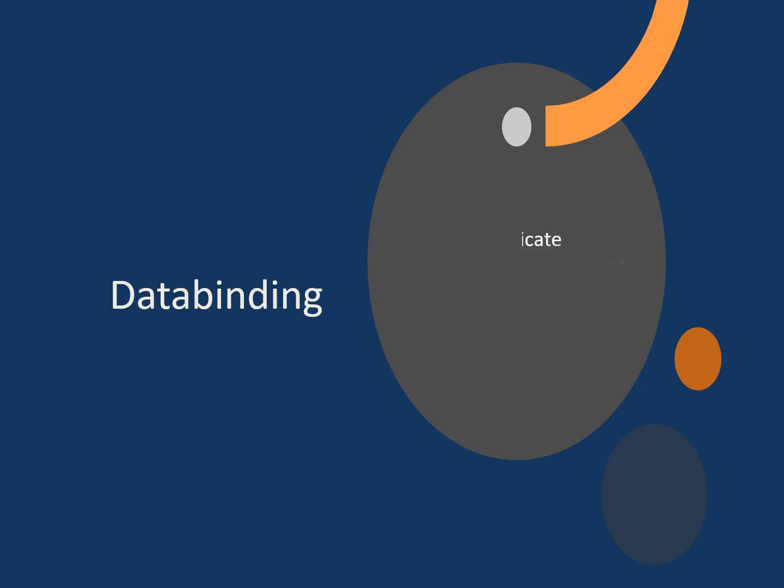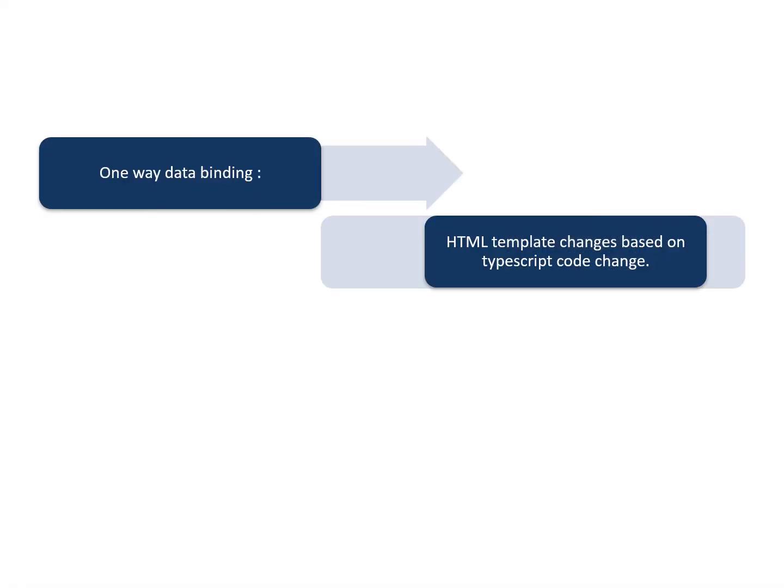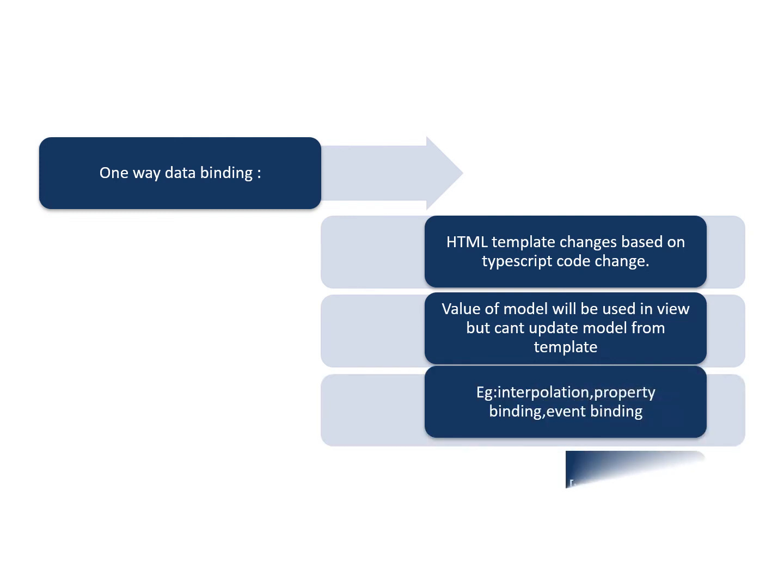Let's get into data binding. It is a term that is commonly used in AngularJS as well as in Angular. It helps to communicate between the component and the template, that is DOM. There are two types of data binding, one-way data binding and two-way data binding. One-way data binding, as the name indicates, only one-way communication is possible.